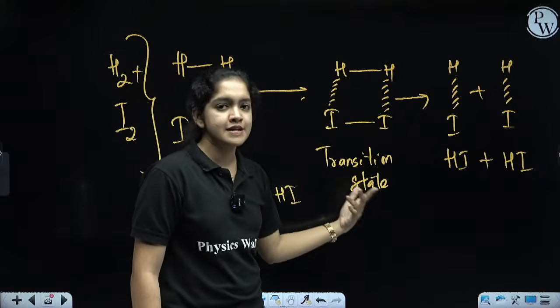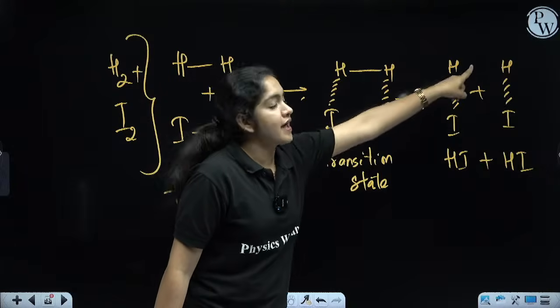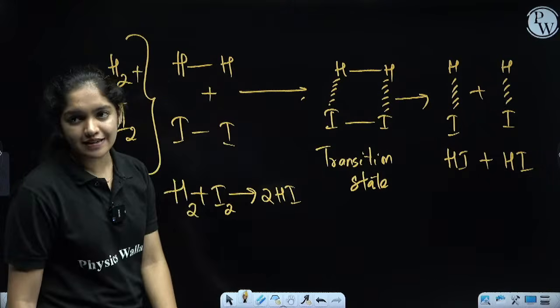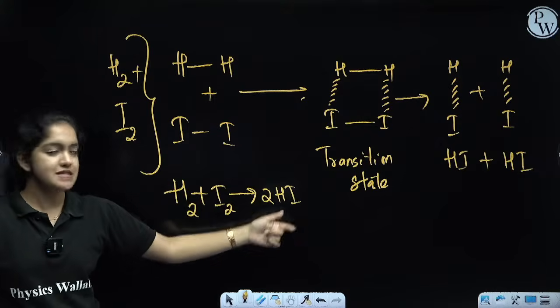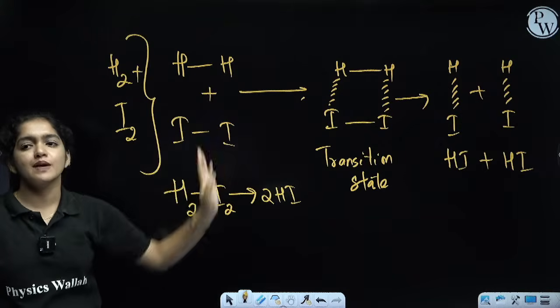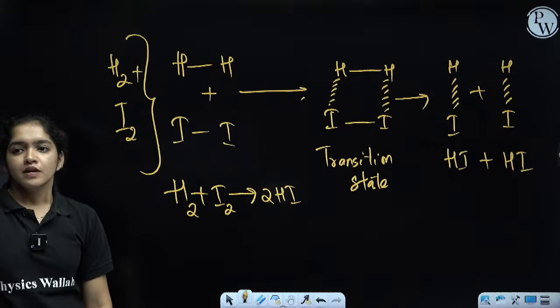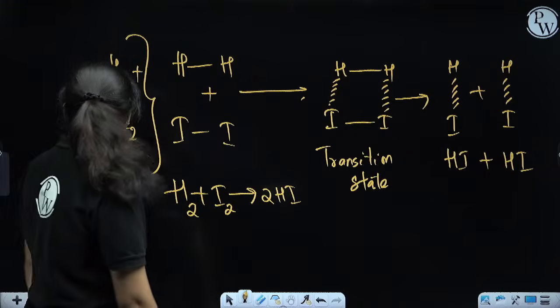It is a transition state, it is unstable, it will break and form 2HI molecules. So we can write H2 plus I2 gives 2HI. This is how the collision happens in the molecule. Got it clear? Okay, we can move to the next topic.